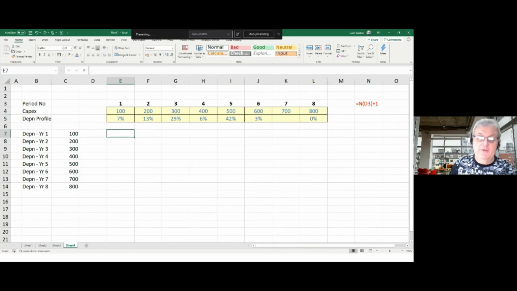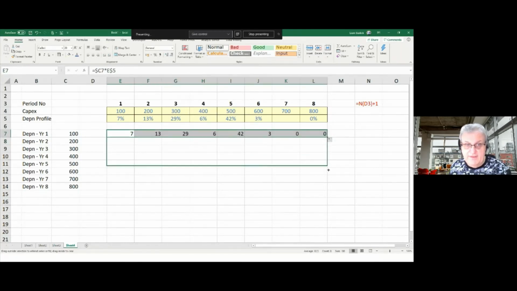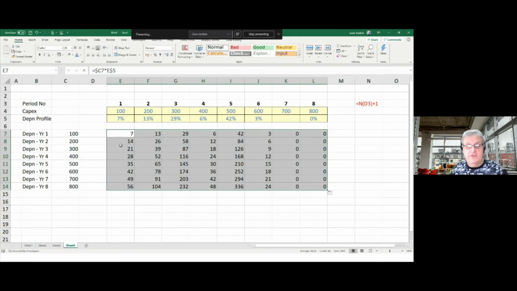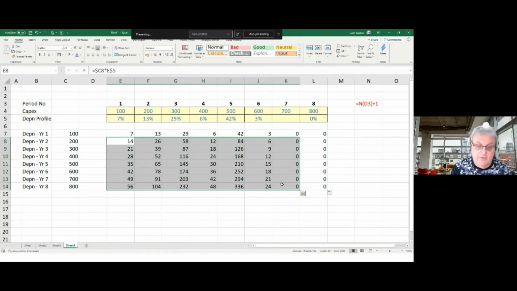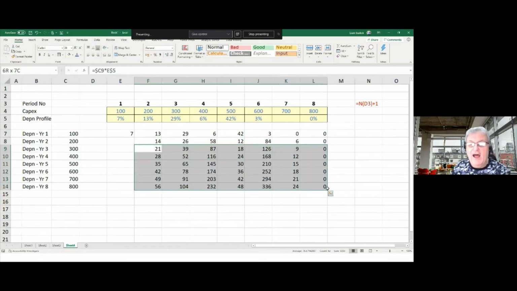Now I'm going to write a formula for the 7%. So it's going to be equal this times that value here, and then copy this across. Could be one way of doing it. And then I copy that down. That's got my numbers. Now, unfortunately, I have to go Control X and paste that here. And some of you are going to say you can do it better than this. Yes, I know I can, but just bear with me, all right? I'm showing a better way of doing it than this.